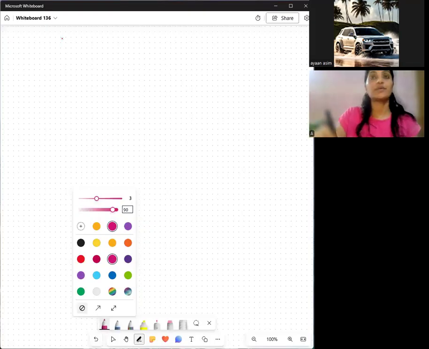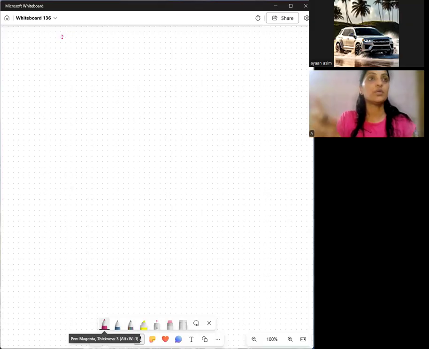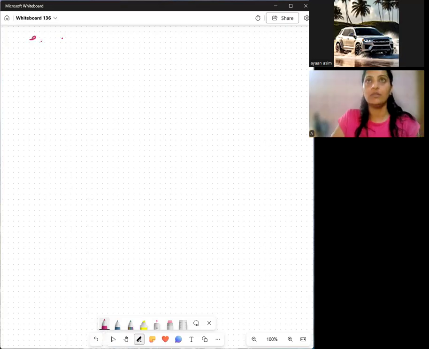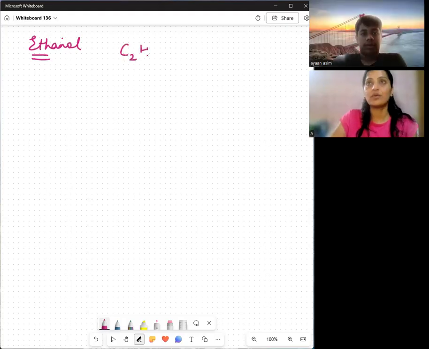So now we are going to talk about the two compounds in the chapter, and we have to study only two compounds. One is ethanol and the other is ethanoic acid, right? First of all, we'll pick ethanol. As you can see, eth means there will be two carbons. So my ethanol becomes C2H5OH.